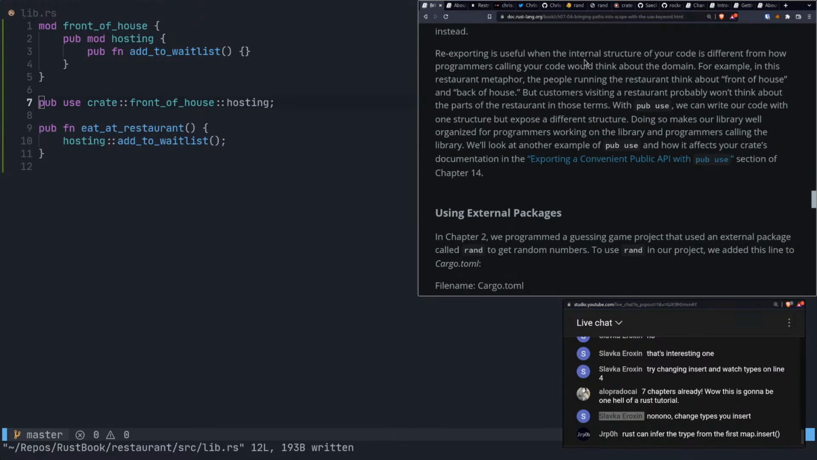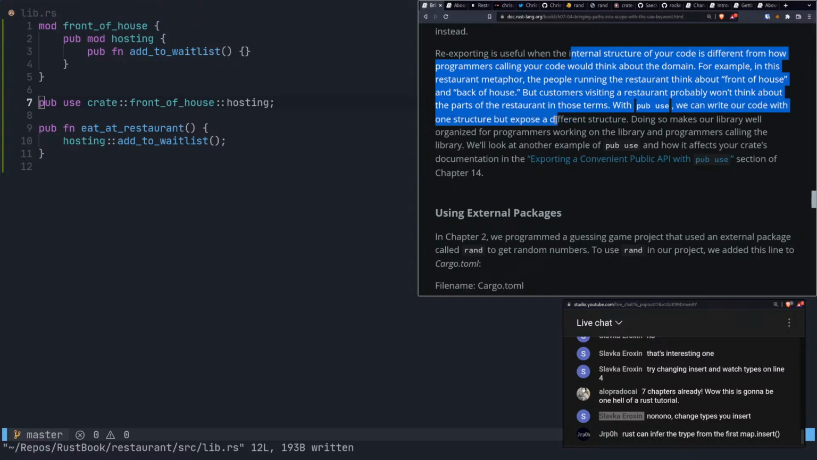Re-exporting is useful when the internal structure of your code is different from how programmers calling your code would think about the domain. For example, in this restaurant metaphor, people running the restaurant think about front of house and back of house, but customers probably don't think about back of house at all, right? So, right. Okay.